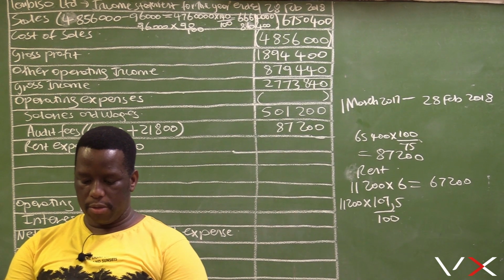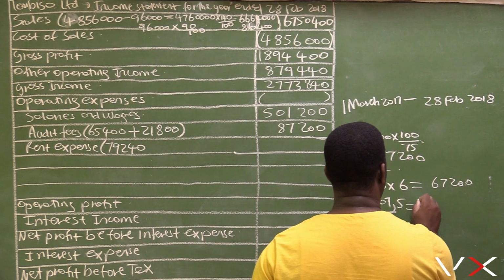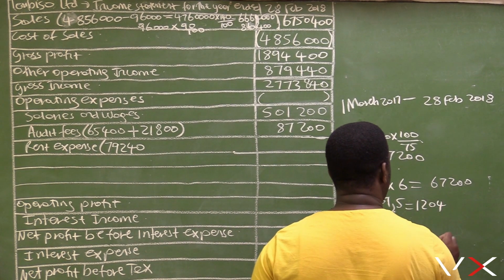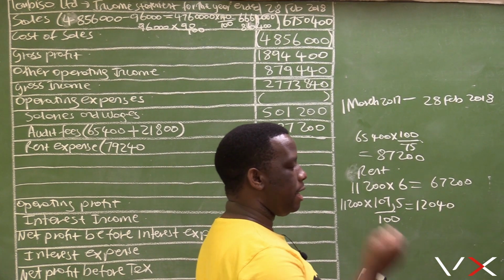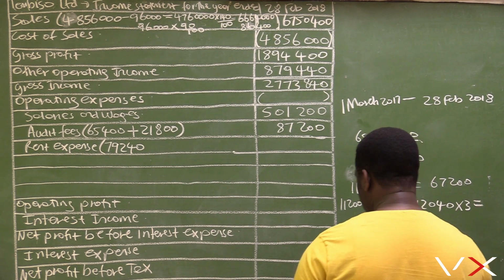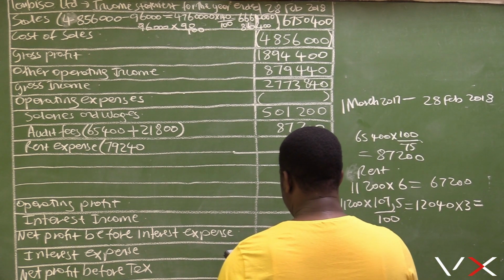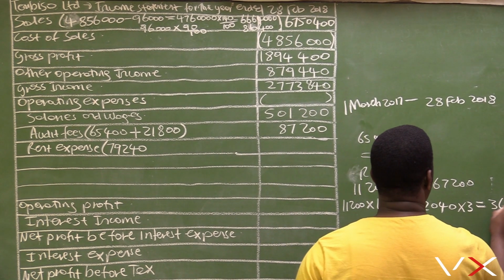It was increased to 12,040, with effect from December, January, and February, so 3 months. 12,040 multiplied by 3 equals 36,120.